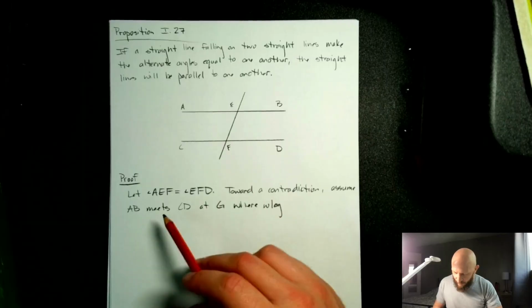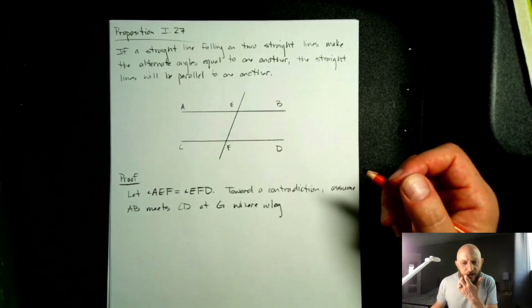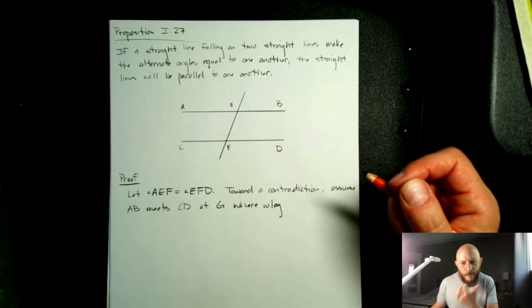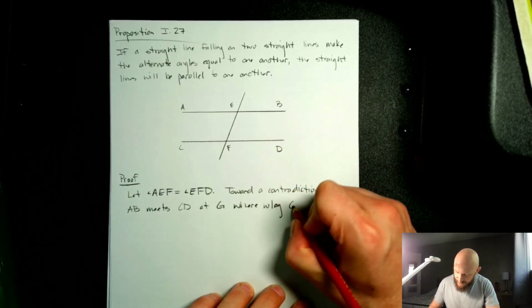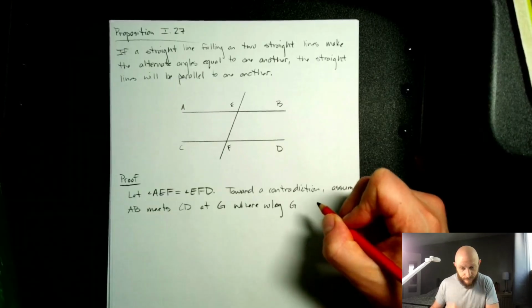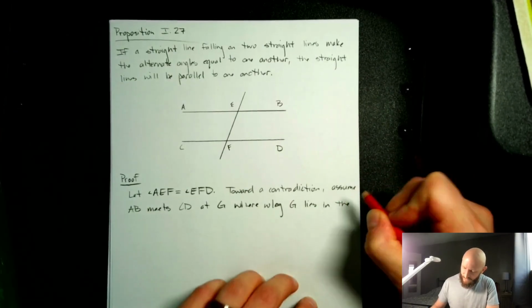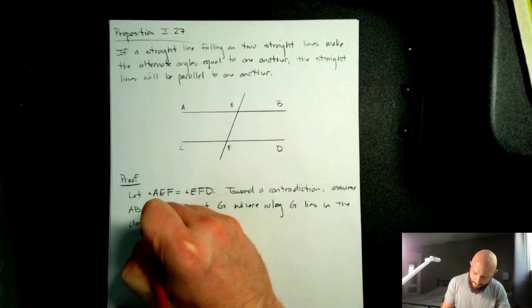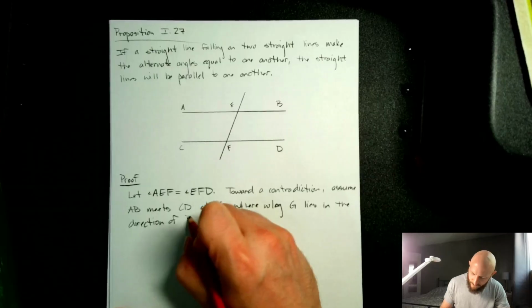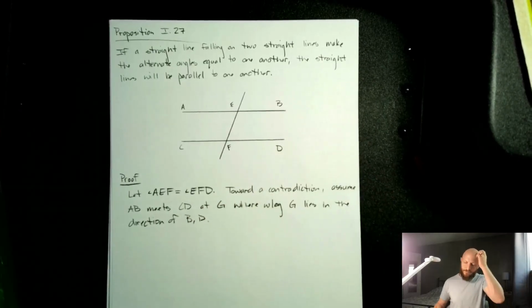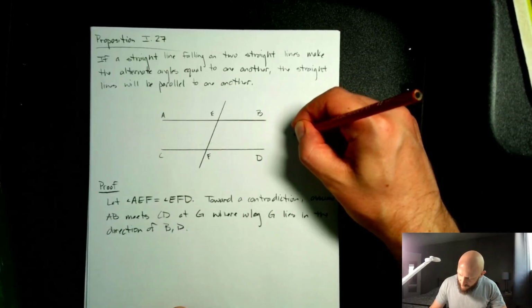So G lies in the direction, as Euclid says it, of B and D. So we're going to assume that there's some point over here, G.